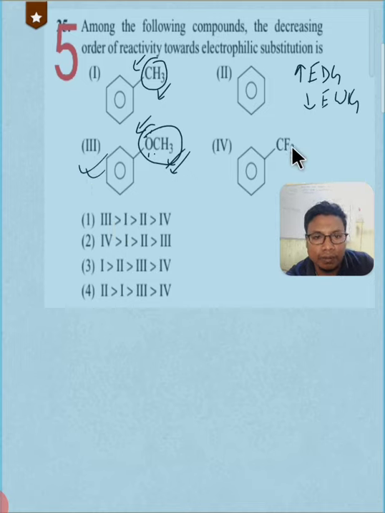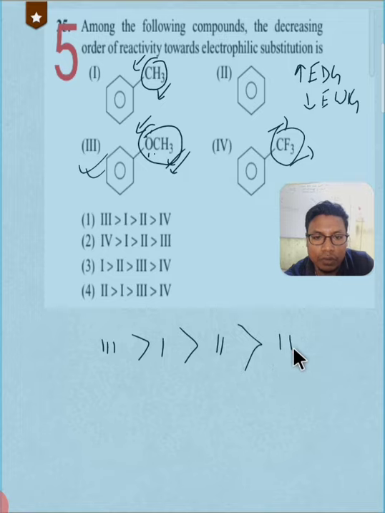And CF3, due to minus I effect, will be a deactivating group. So the first one in the reactivity series will be third, then comes 1, then must come 2, and then 4th. This will decrease the reactivity of electrophilic substitution reaction, because this is a deactivating, electron withdrawing group. So 3 1 2 4, the first option is the correct option, right?